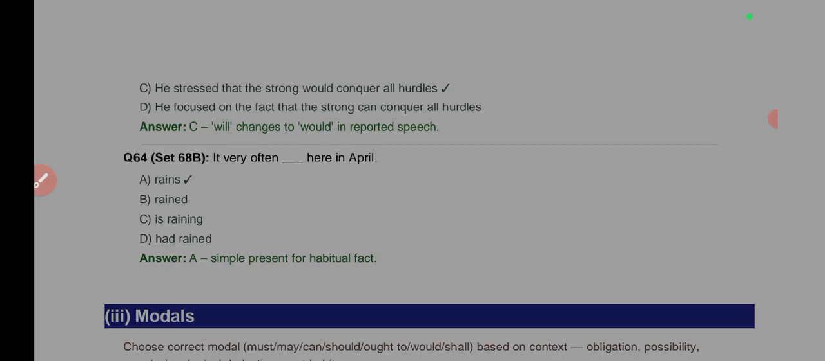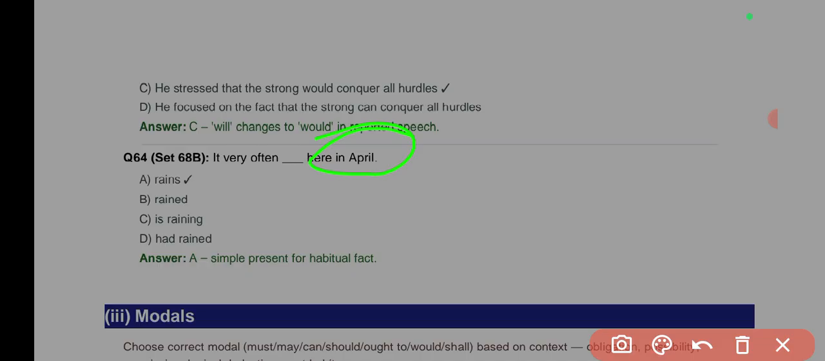It dash here in April. It very often dash here. It very often rains here in April. Okay. So in April, it means every April it rains a lot. So it is a habitual fact. It is very often, it very often rained here in April.